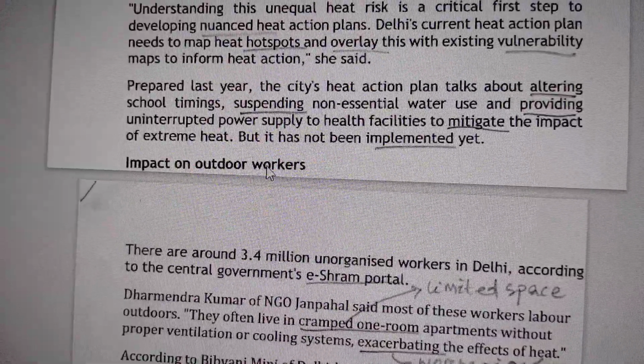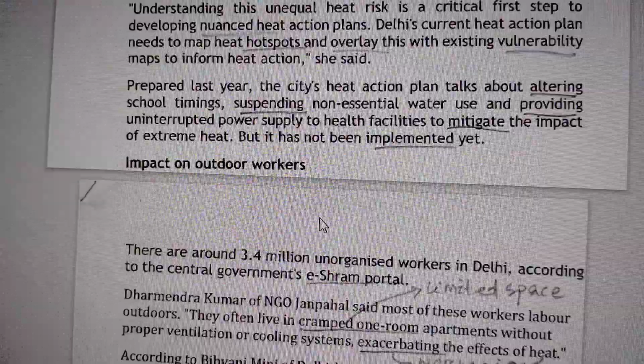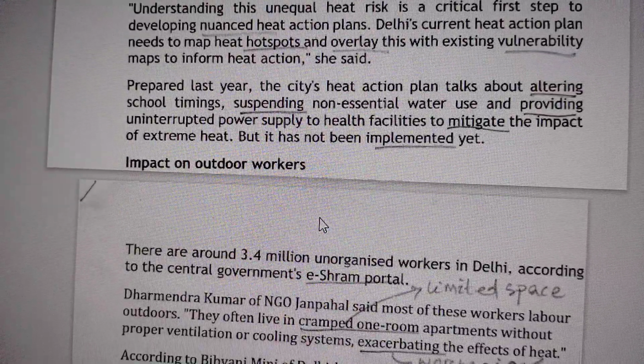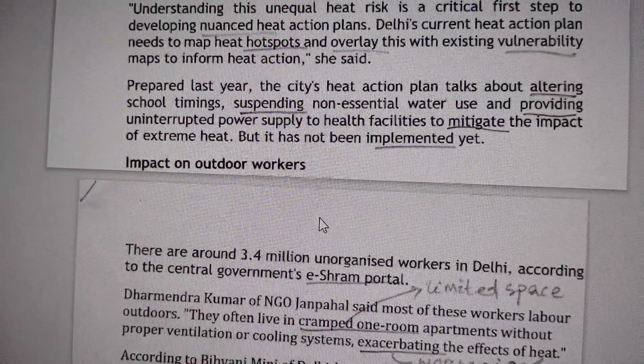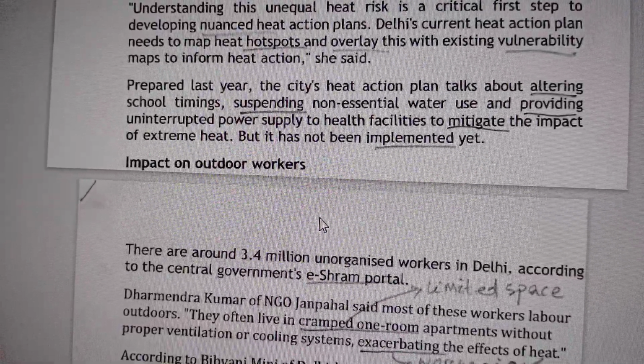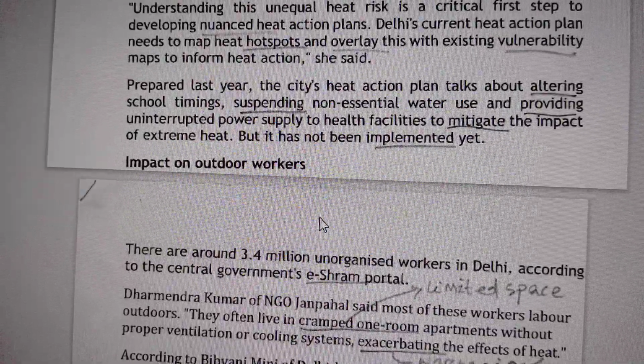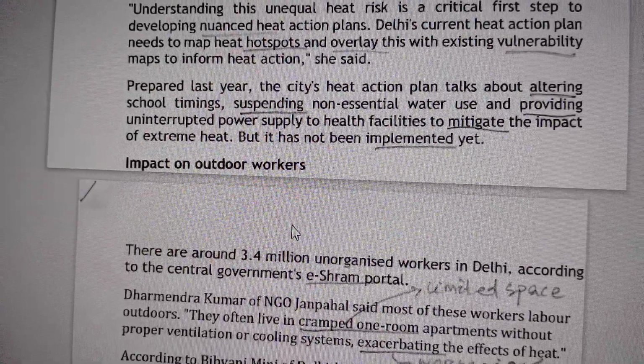Uninterrupted means undisturbed. To mitigate means to manage the impact of extreme heat. So this is the line you need to understand, and altering, suspending, providing, these things we need to understand clearly.